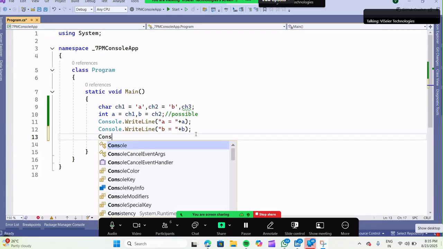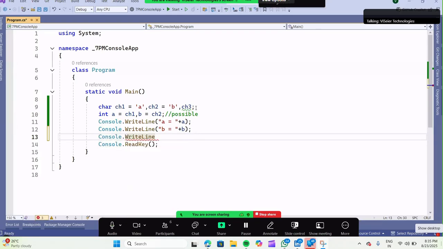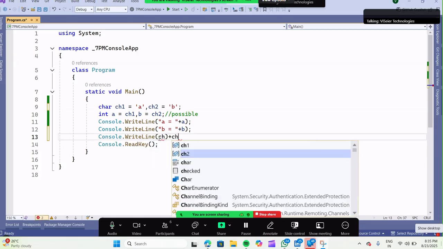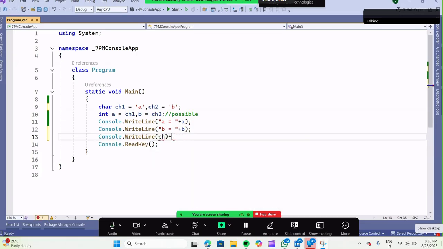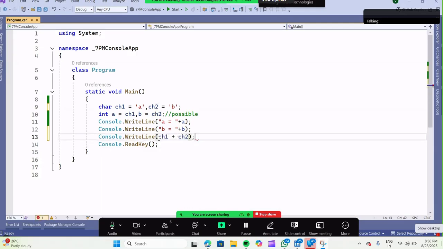The next question is, now here I will try. Okay, here ch3 is wasted. I will remove that. Now here I will try something like CH1 plus CH2. Sorry, the number lock happened. CH2. Okay. Now what will be the output? Now tell me, what will be the output?